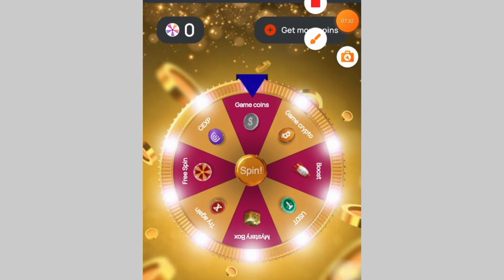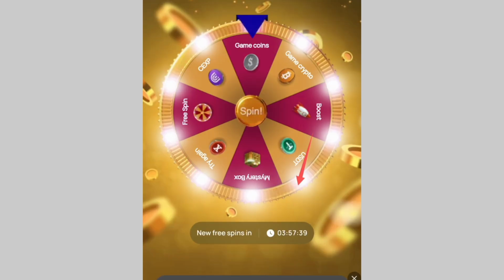Finally guys, I'm done with the 6 free spins, but unfortunately I did not get any USDT, but I got some useful things, and you can see the countdown over here. So I have to come back after 4 hours again. So this task can be done every 4 hours.